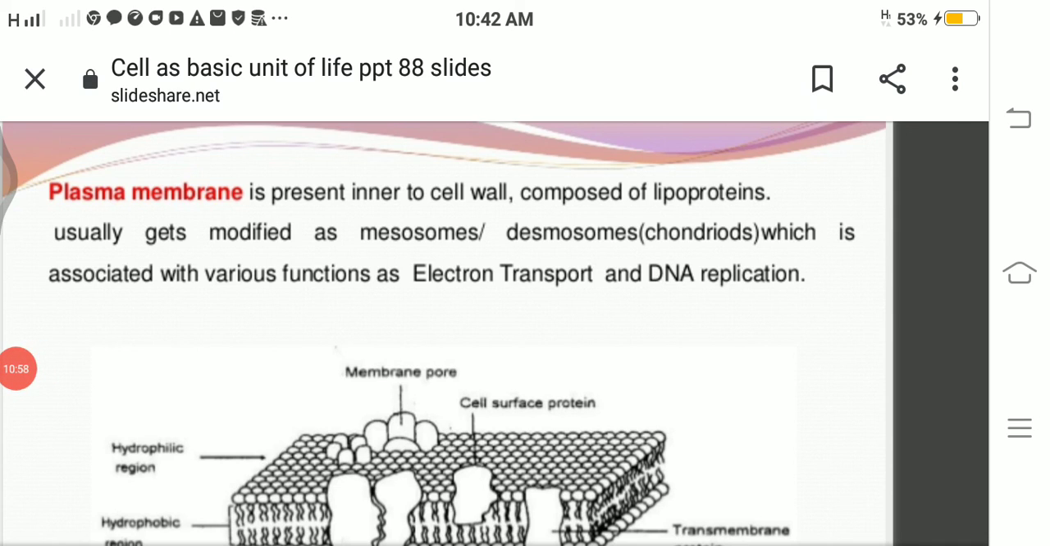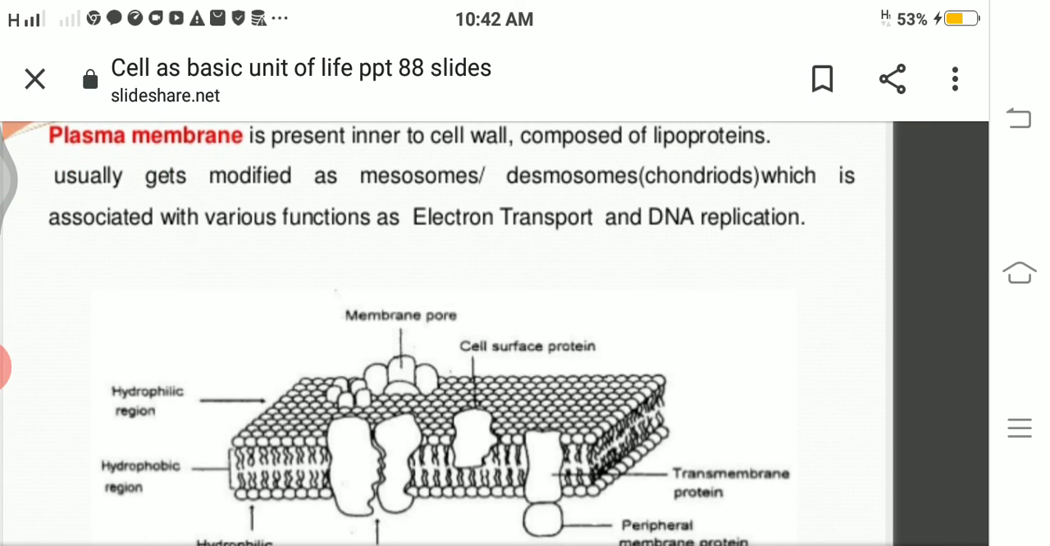So students, the plasma membrane is the outermost layer in the animal cells. In the plant cell, the outermost layer is the cell wall.